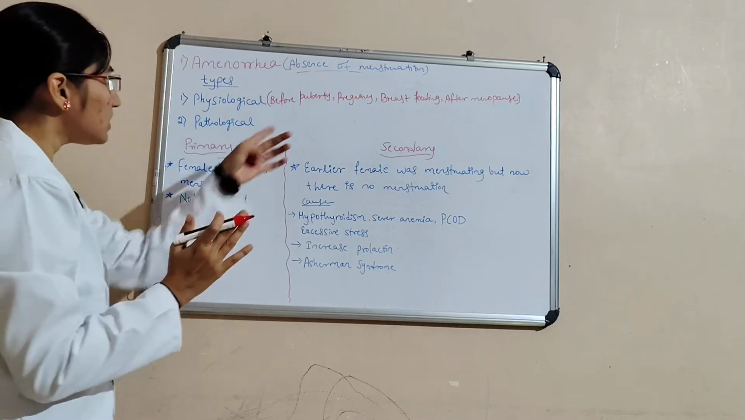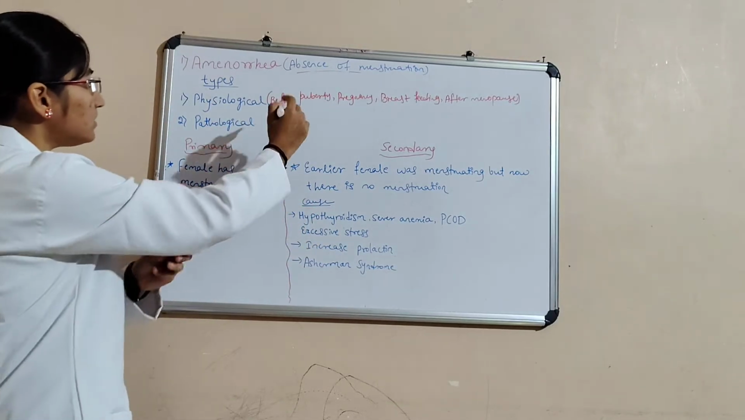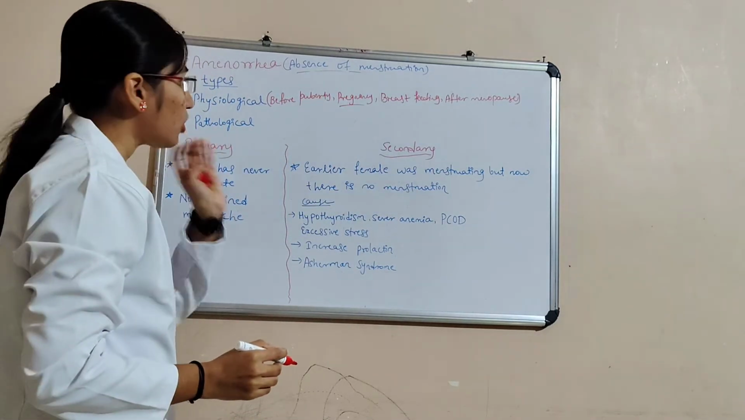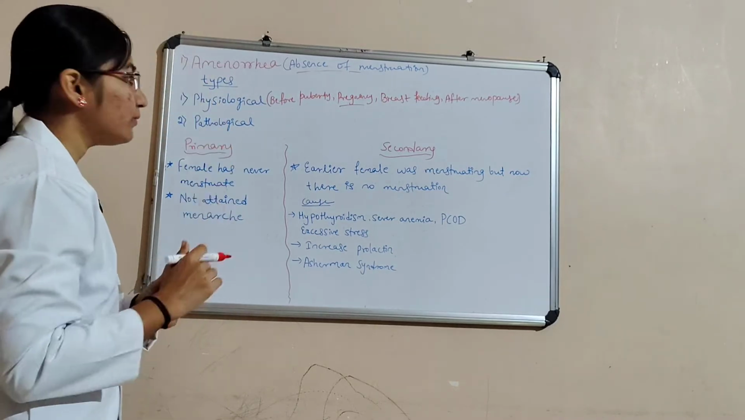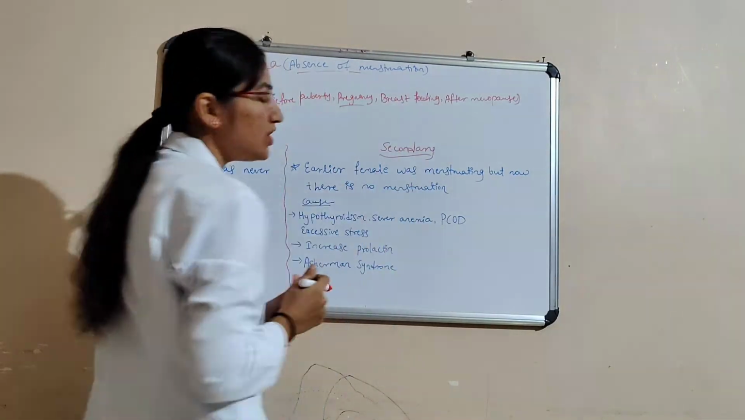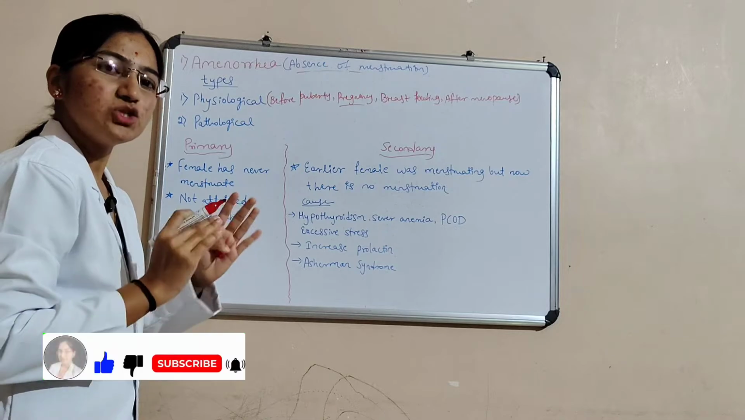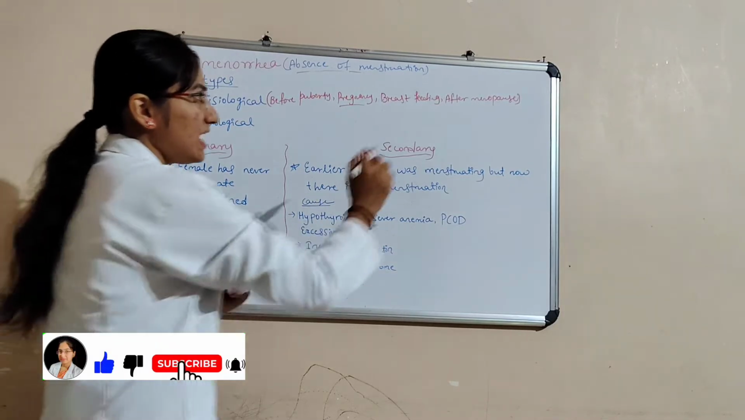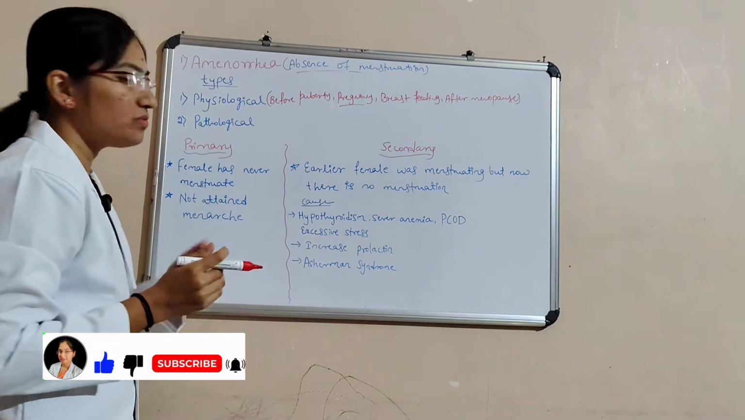Before puberty there will not be menstruation, and then pregnancy, because the hormone levels, that is estrogen and progesterone, will be high. And then breastfeeding, here prolactin level increases, which inhibits GnRH, gonadotropin releasing hormone. And then after menopause. This is about physiological.